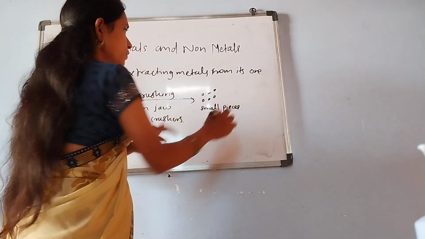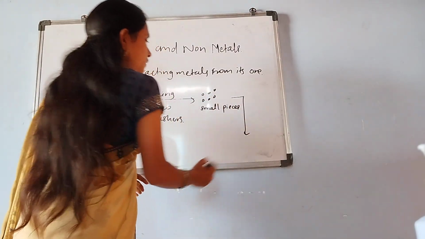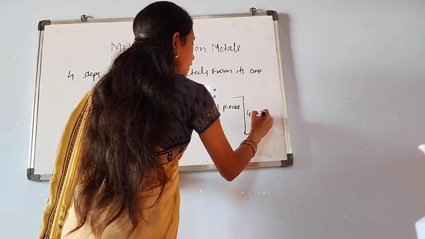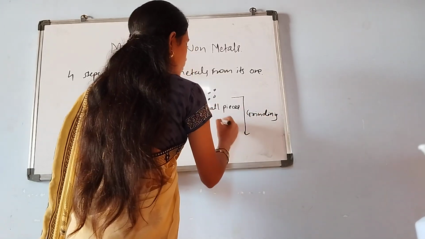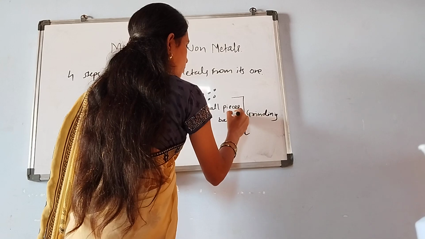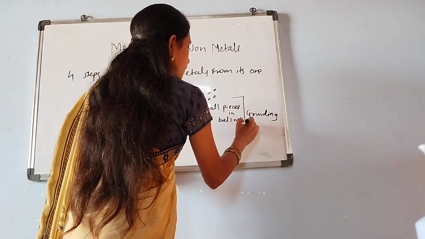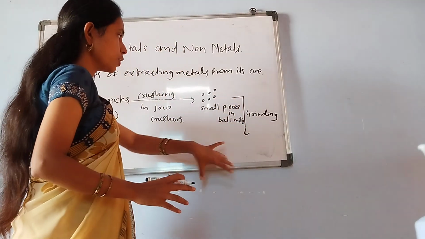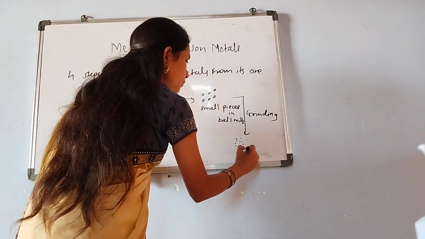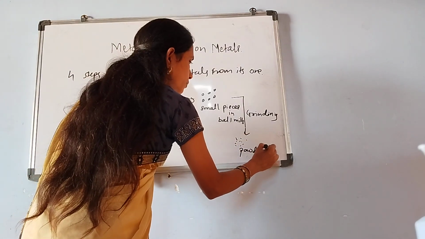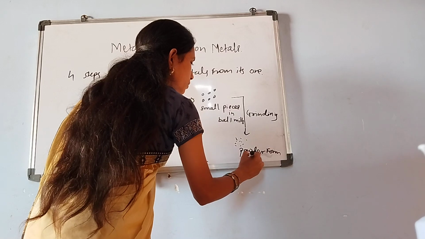Again, these small pieces are ground in ball mills. Then we get the powdered form of ore.